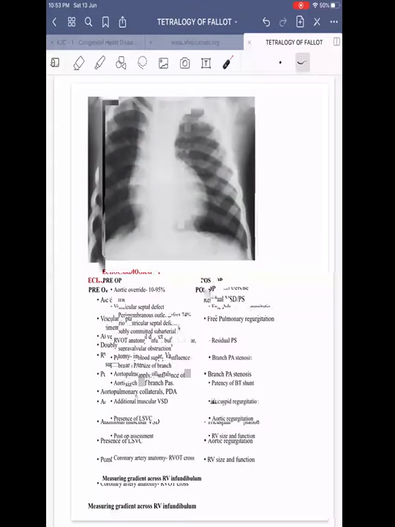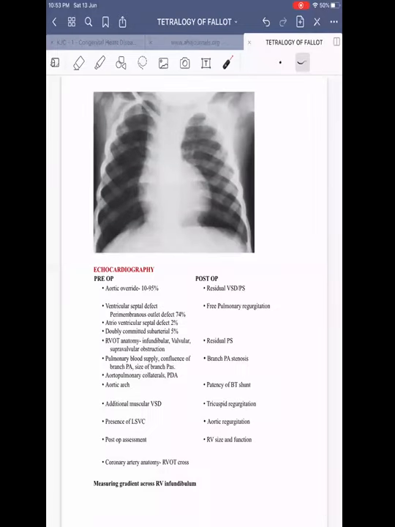So echo, most of the things are repetitions. That is aorta overriding, then ventricular septal defect we have to see. Most of the time it is, as I told, perimembranous or subaortic VSD with outlet extensions, 75%. The AV septal defect can be seen in 2%, and doubly committed subarterial VSD can be seen in 5% of the patients. Then RVOT anatomy, infundibular, valvular, supravalvular stenosis, we should look for.